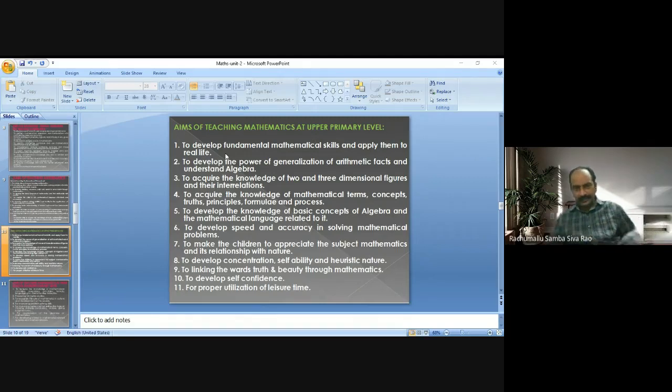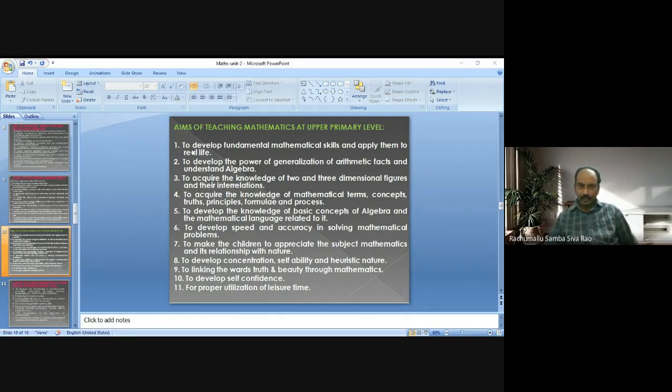Let us move back. While discussing aims, aims are long-term goals. We defined the aim as a long-term goal. While differentiating the aim and objective, we said that an aim may be fulfilled or not, and it will take a long period of time to reach the aim.